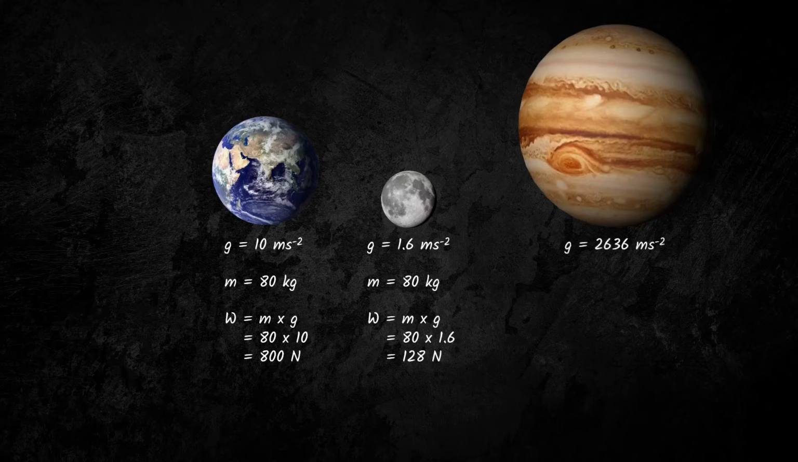Jupiter, on the other hand, being comparatively more massive than the Earth, has a very high gravitational field strength. It's 2,636 meters per second squared. Hence, an object of mass 80 kilograms will weigh 210,880 newtons on Jupiter. So, if you're on Jupiter, good luck trying to even pick yourself up.